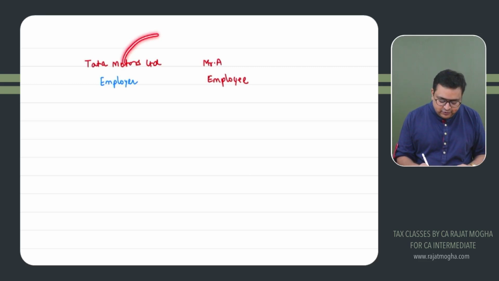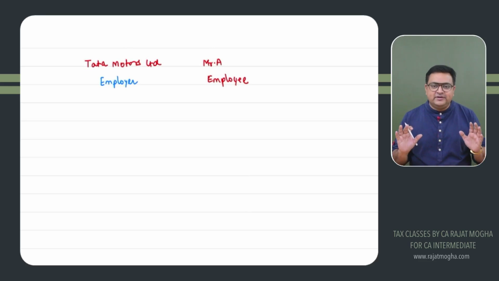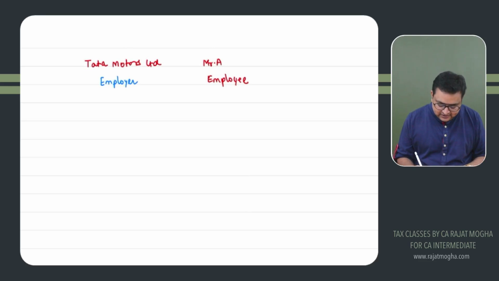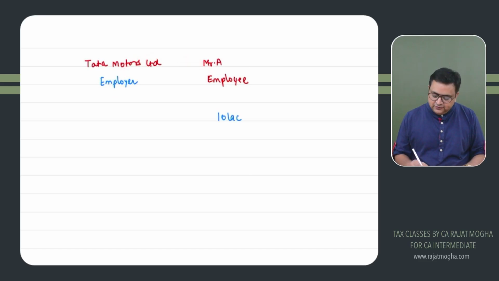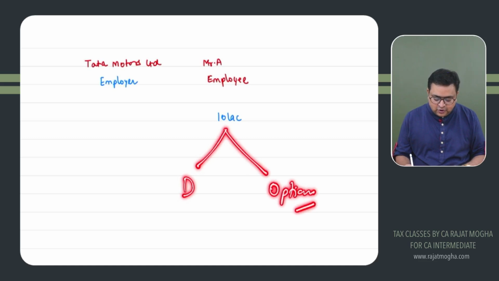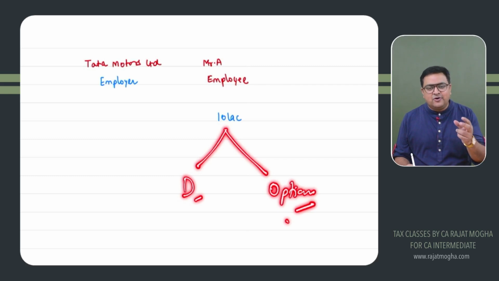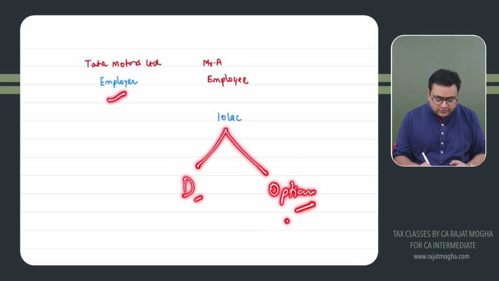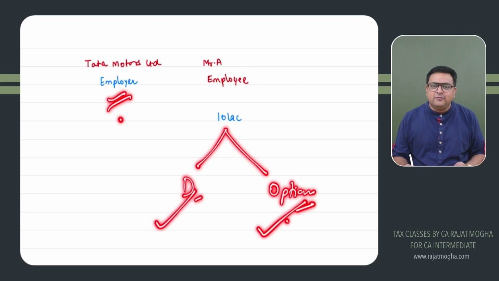For example, let's say I'm taking very random figures. Let's say Tata Motors is giving him salary. For example, I'm taking a computed salary. Everything is computed. Let's say his income is 10 lakh rupees. Tata Motors is giving him 10 lakh rupees. So there would be some amount of tax on this 10 lakh, right? First of all, now we have two regimes. We have the default regime, and we have the optional regime when this person opts out from the default regime. Correct. So we know that the tax amount would be different in both the regimes. So how would Tata Motors be deducting TDS, whether by following default or by following optional?